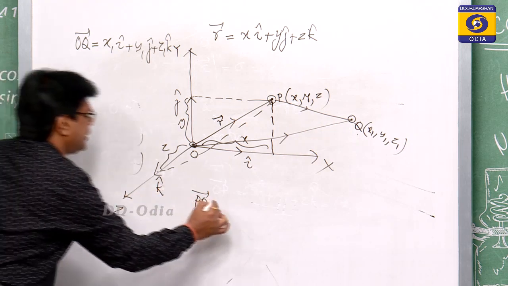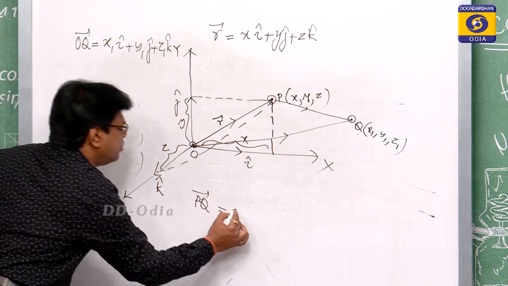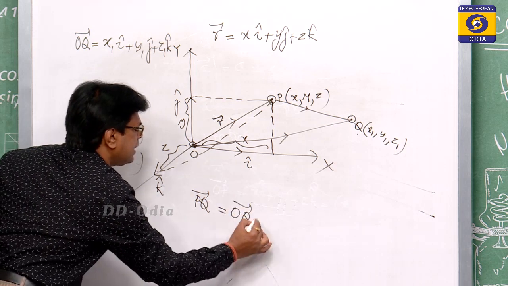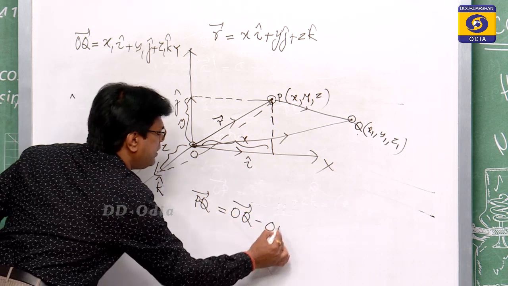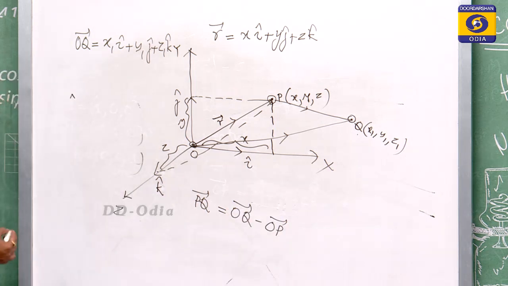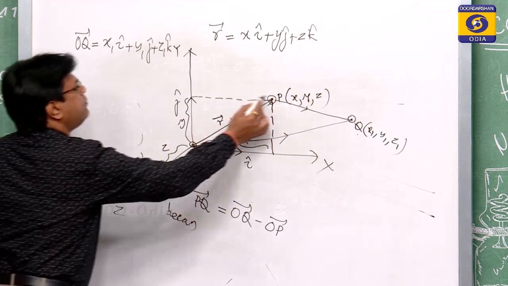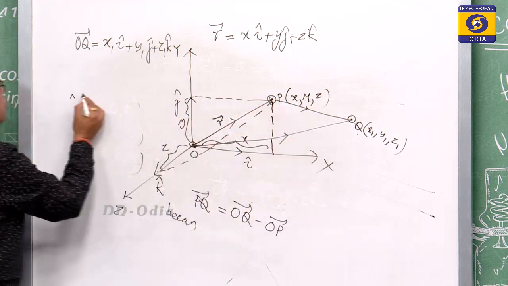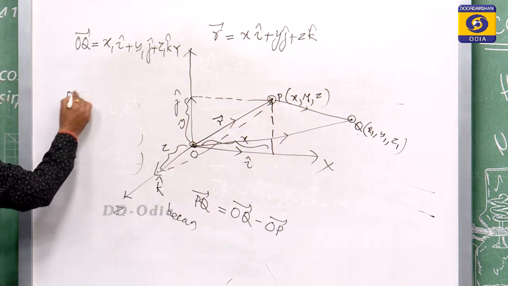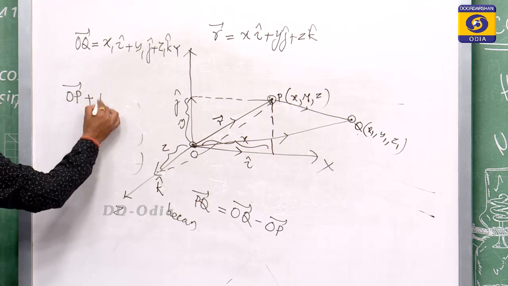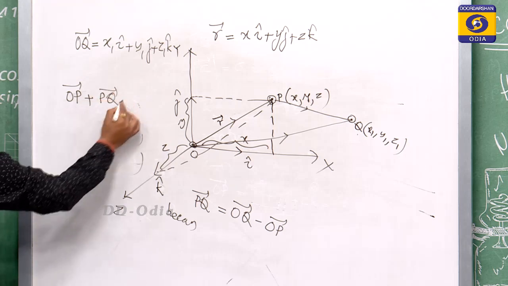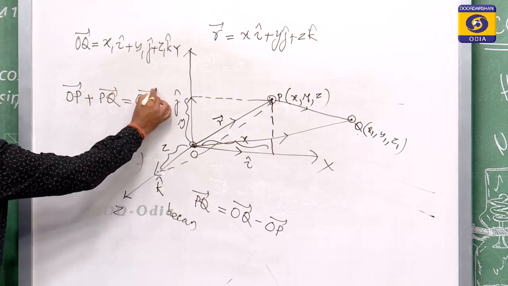PQ vector is nothing but OQ vector minus OP vector, because OP vector plus PQ vector is equal to OQ vector.